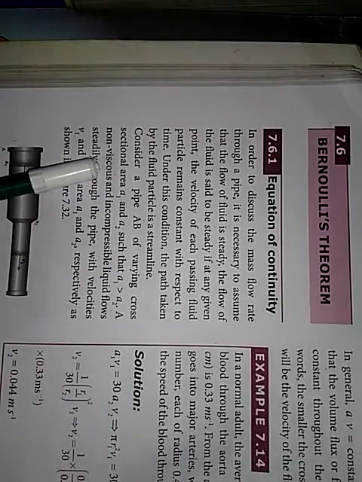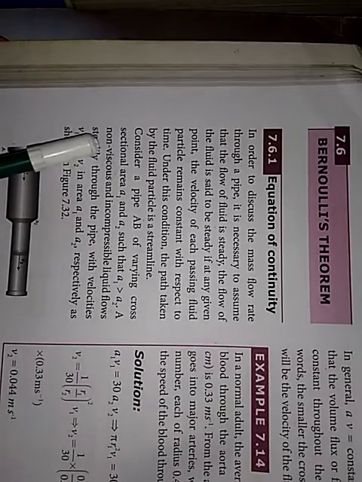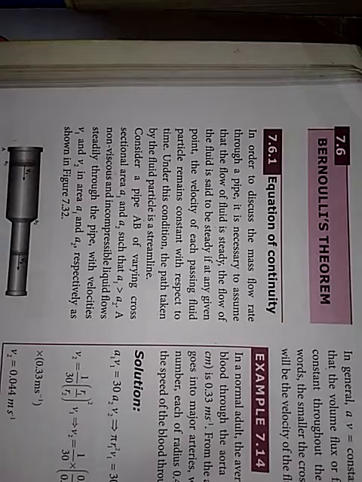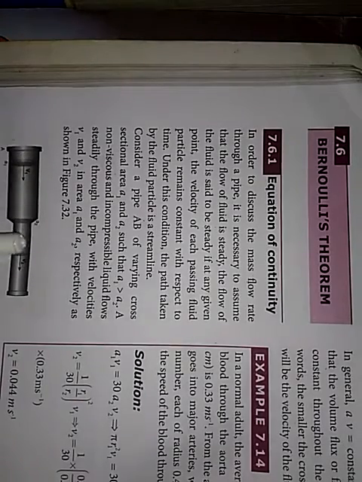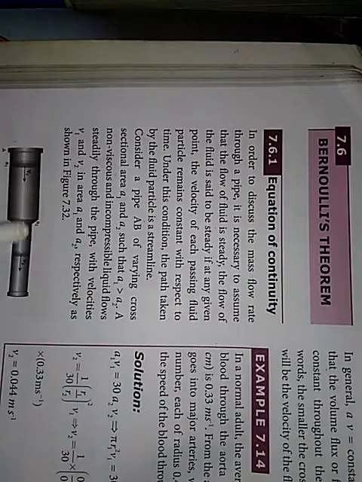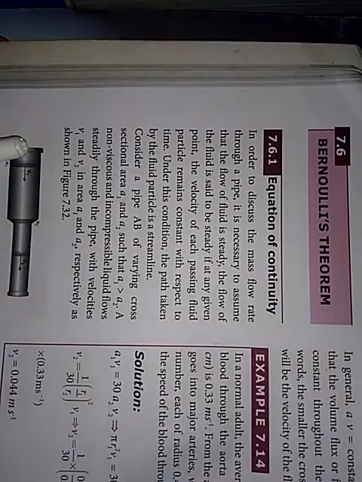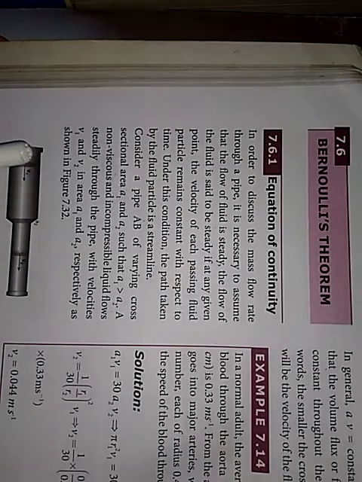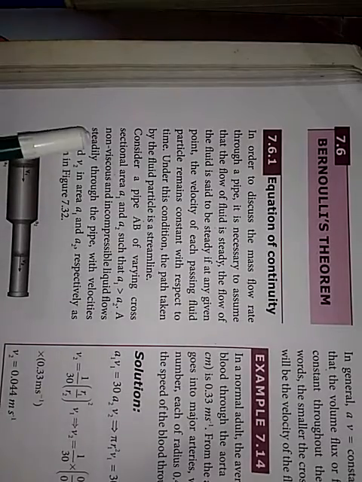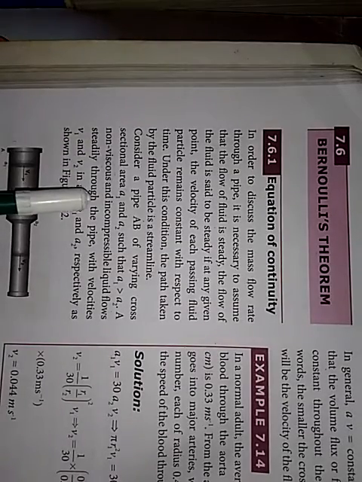A non-viscous fluid means there won't be any viscosity. Of course it slides on the wall, but viscosity means the fluid flows with a binding force towards the wall, so we call it non-viscous.